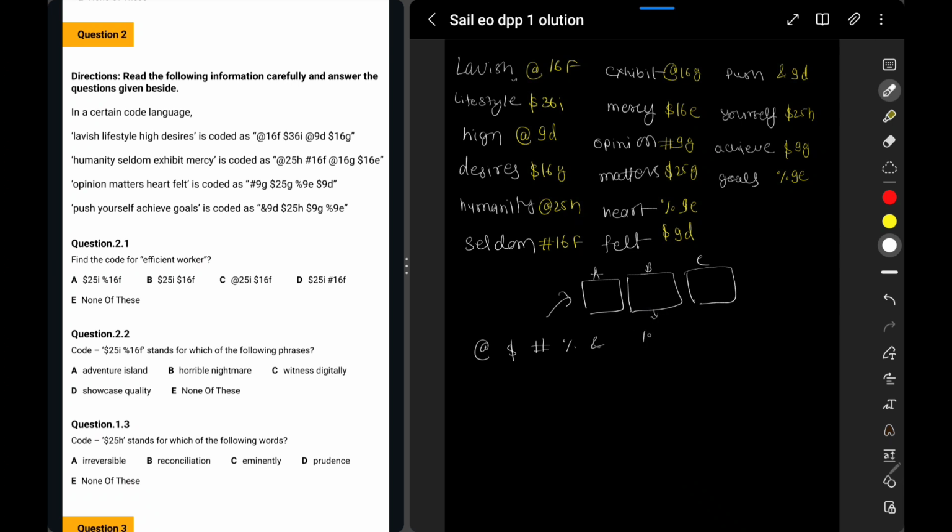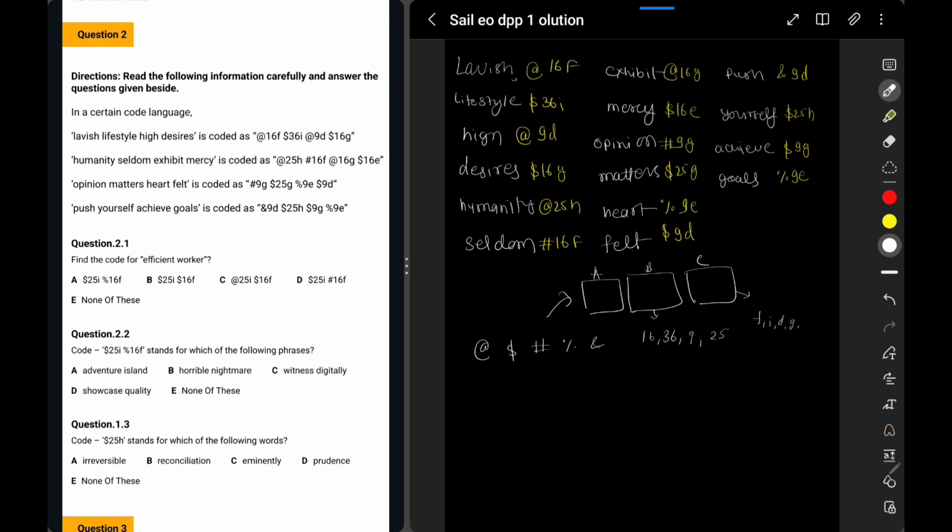Second one is something like 16, 36, 9, 25. Majorly these are the things, right? And C, the third one, you can see there are some random letters, random alphabets, like F, I, D, G, and so on. Cool.